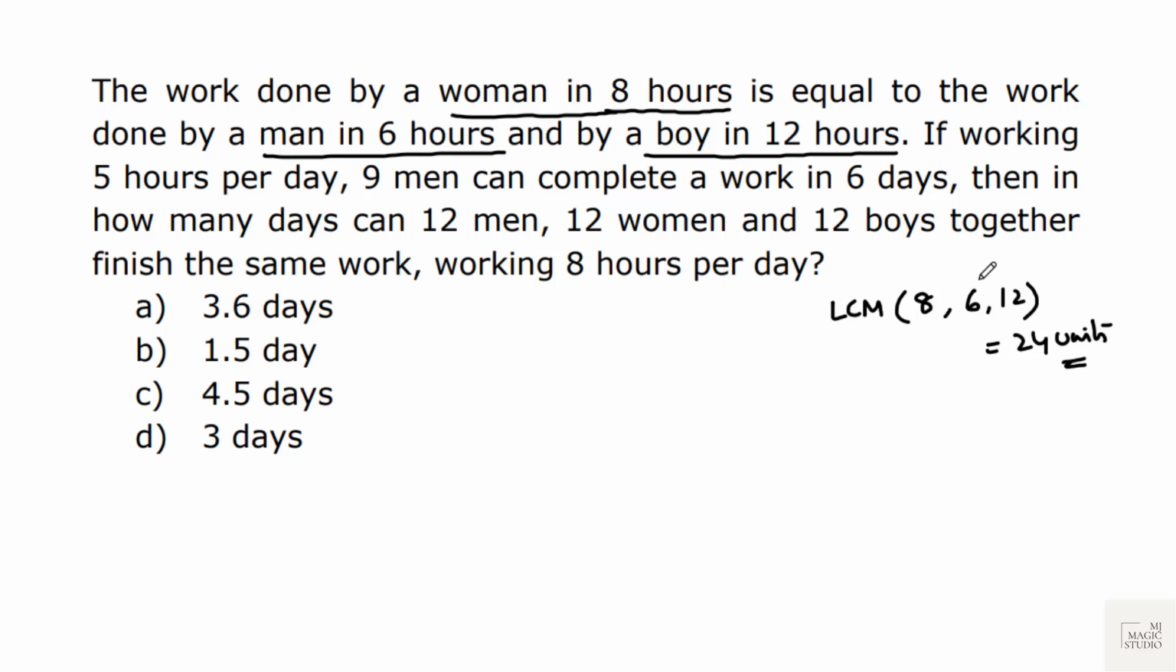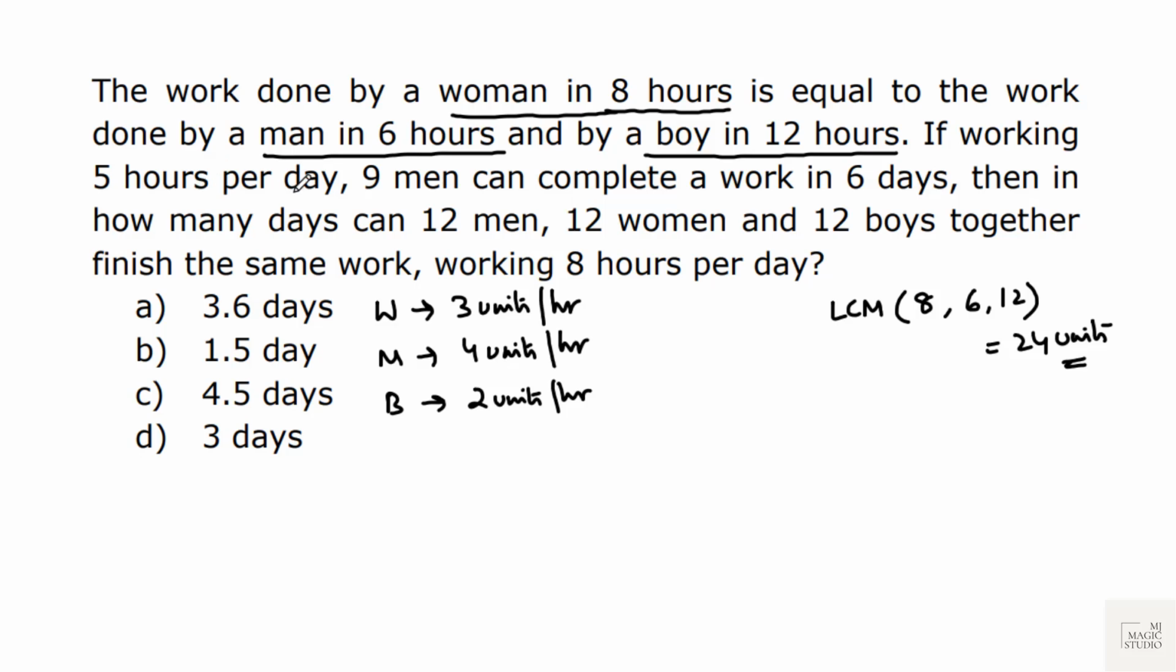A woman needs 8 hours to produce 24 units. That means the woman's working efficiency is 24 by 8, that is 3 units per hour. A man takes 6 hours, 24 by 6 is 4 units per hour. And a boy takes 12 hours, 24 by 12 is 2 units per hour. That is the working efficiency per hour. A woman will produce 3 units in 1 hour, a man 4 units, and a boy 2 units.